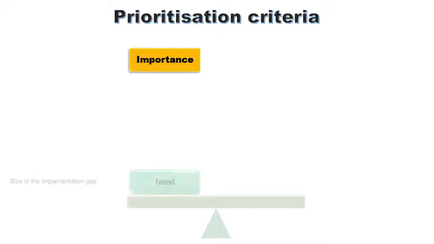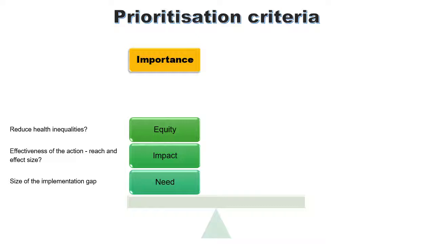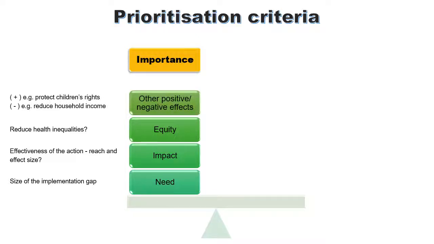The prioritization criteria include importance, which covers the need, defined as the size of the implementation gap; impact, the effectiveness of the action, reach and effect size; equity, reducing health inequalities; and other positive or negative effects, such as the positive, for example protecting children's rights, or the negative, reducing household income.